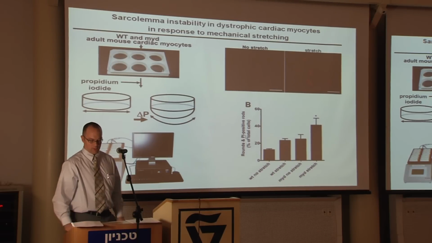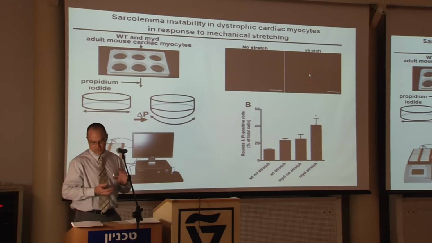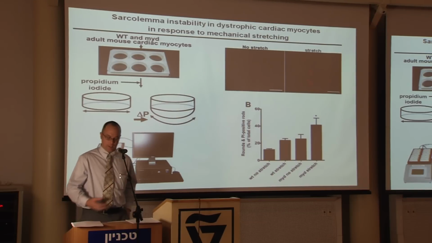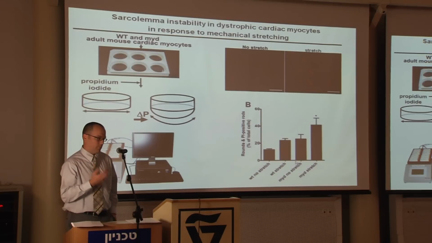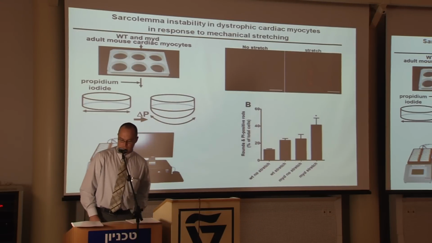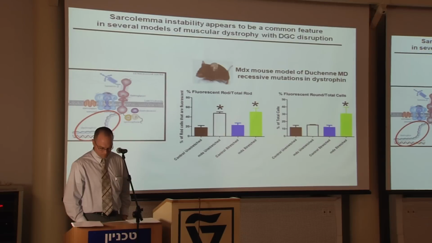Many of these cells will also not only take up dye, but they undergo permanent cardiac contracture, likely due to calcium influx leading to contracture of the cells. So both dye-positive cells as well as round cells increase, and this is significant in dystroglycan deficient animals. The model we used here is actually the MYD mouse, which is the mouse model of LARGE deficiency, a true glycosylation deficient muscular dystrophy and cardiomyopathy.